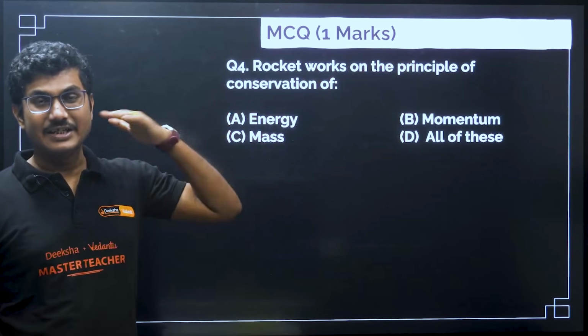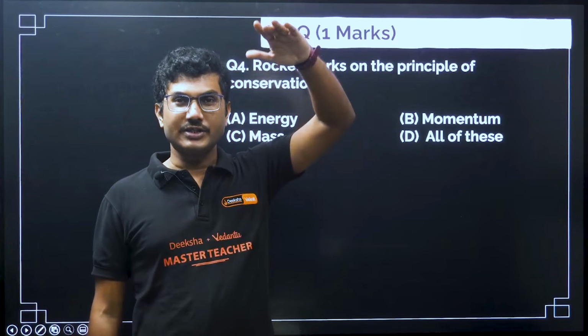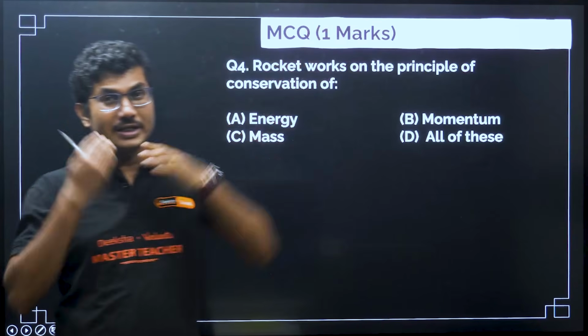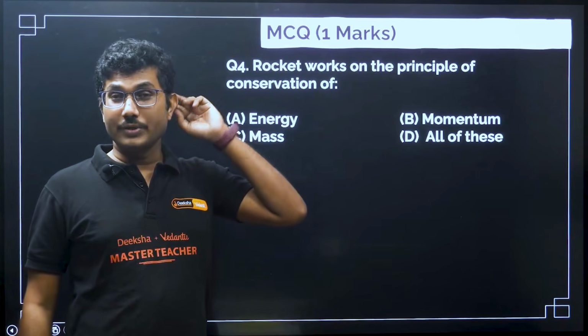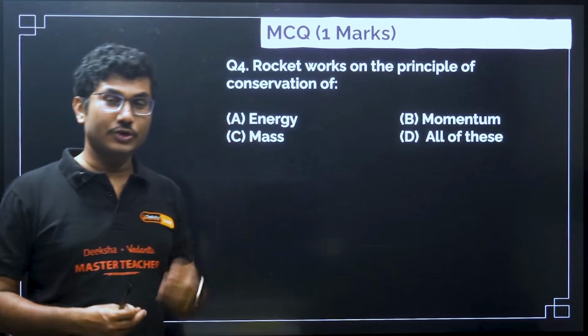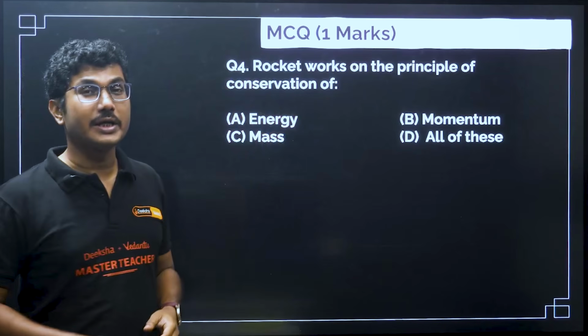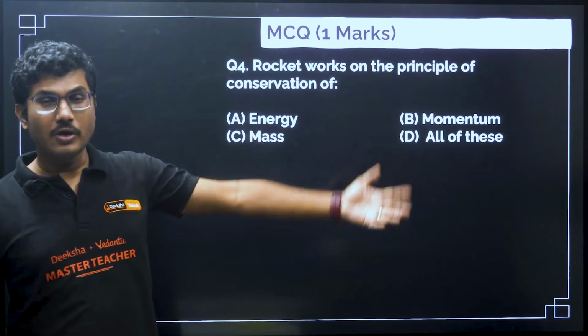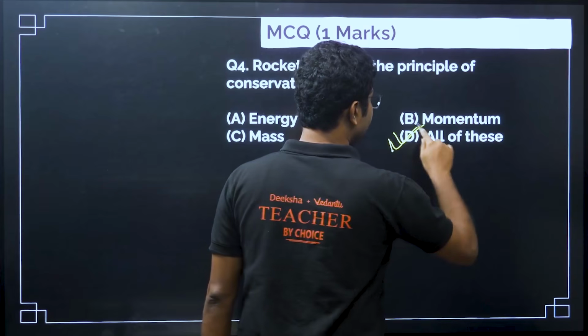Energy changes each and every moment, because when it is rising, its potential energy changes, its kinetic energy changes, so energy is conserved. The mass that goes out of the rocket also changes its motion. That is why rocket motion is one of the most complicated motions, and momentum is obviously changing.